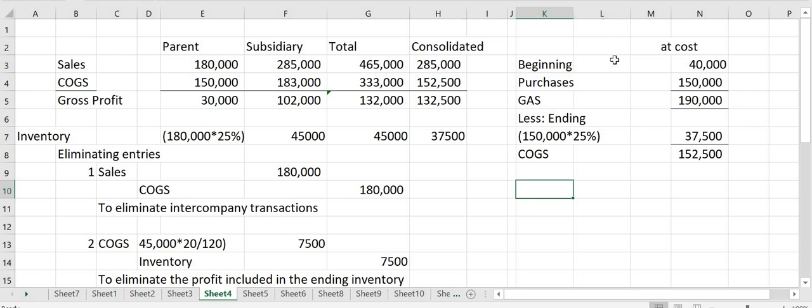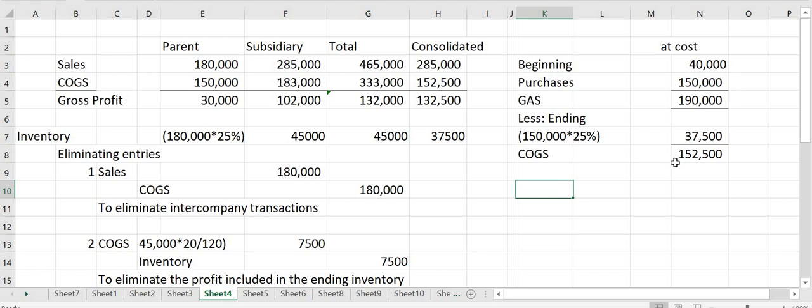Our beginning inventory at cost is 40,000. The billed price is 48,000, but its cost is 40,000. Plus the purchases at cost, which is 150,000, the cost of the goods shipped by the parent to the subsidiary. So the goods available is 190,000. Then the ending inventory, which is 150,000 of goods times 25%, is 37,500. So we have a cost of goods sold of 152,500 for consolidated purposes.